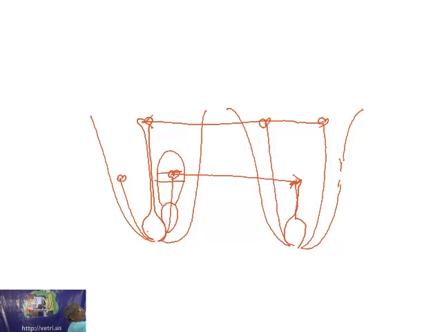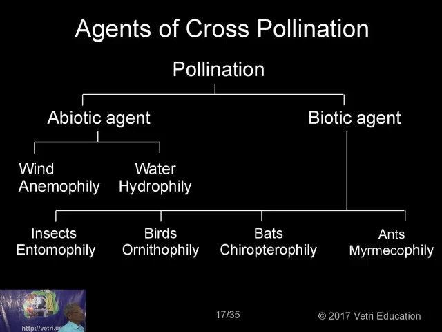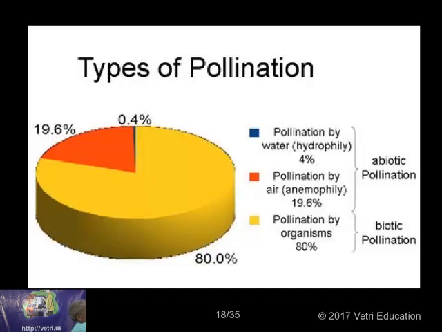All of them will be coming under what is called insect pollinated flowers. So now I am dividing the pollination into abiotic and biotic. These I think we have already discussed. Let me proceed to the next slide.